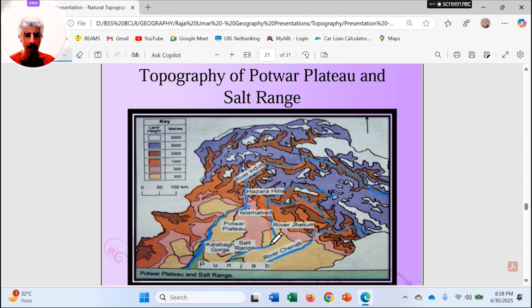Now, another very important factor regarding the location of Pothwar Plateau. First of all, if we define a plateau, a plateau is comparatively flat land high above sea level. Number one, flat land.